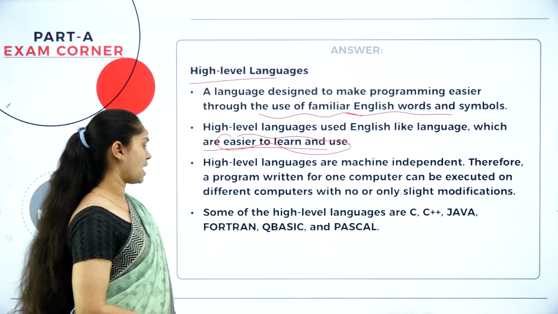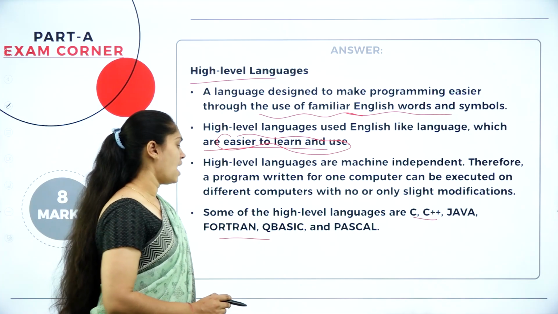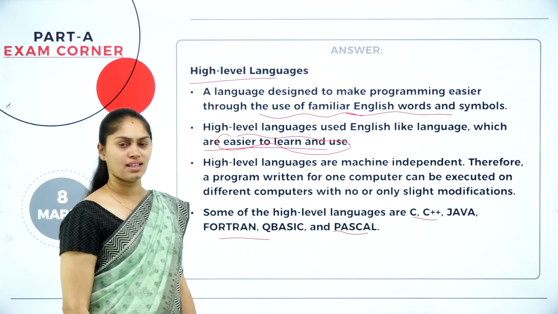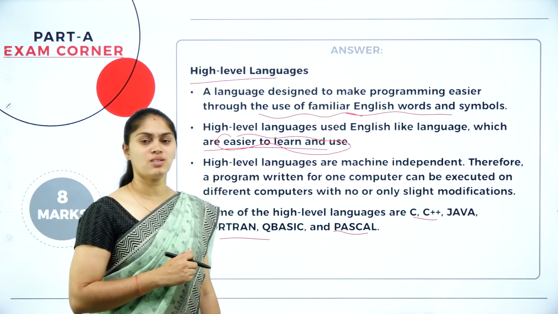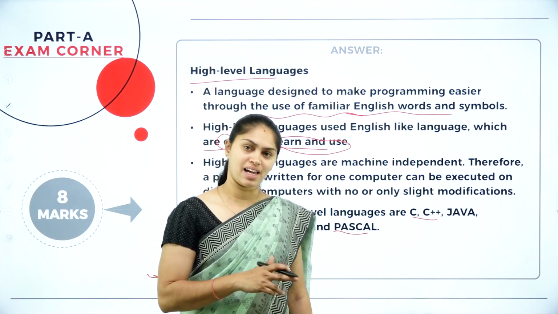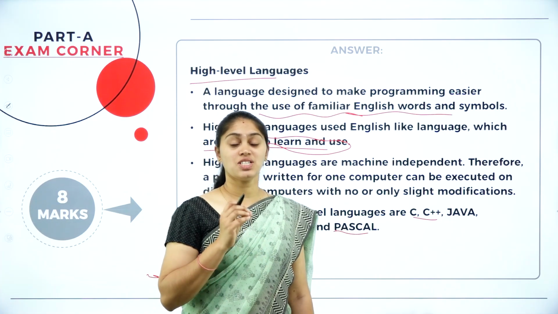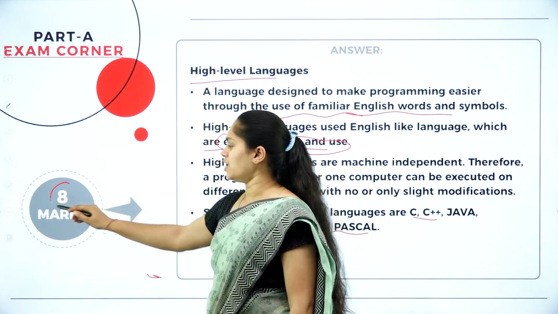Already you have seen the examples. Here we have C, C++, Java, Fortran, QBasic, and also Pascal. These are the languages which come under high level language. Anyway, we also require a language translator to convert from high level language to machine level language, which can be understood by the computer. This is how we are supposed to answer for 8 marks.